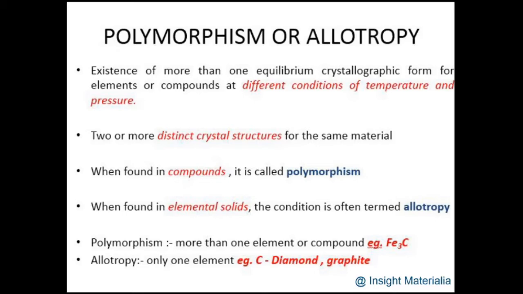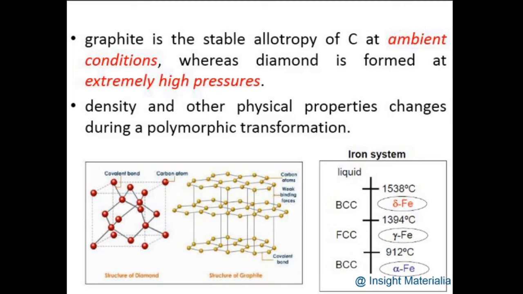If it is exhibited in compounds, for example iron, we will call it polymorphism. If the same phenomenon is showing in elemental materials, for example carbon, we will call it allotropy. Then how this change in crystal structure happens, or how the same chemistry material can exist in more than one crystalline form, under what condition it is existing, that we have to discuss.